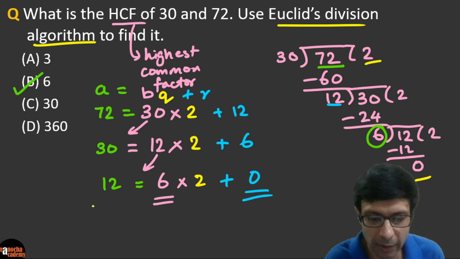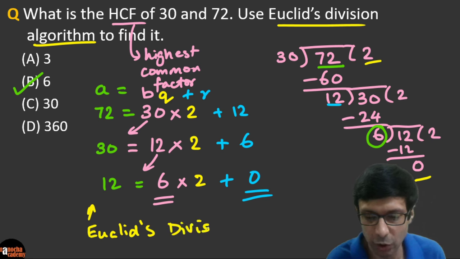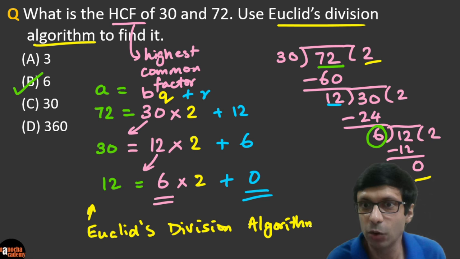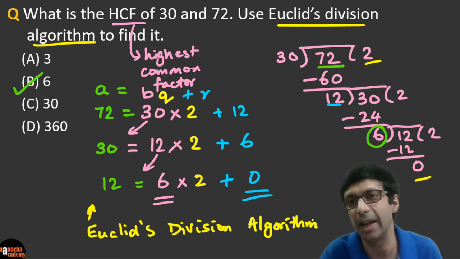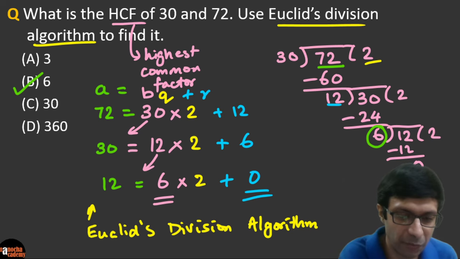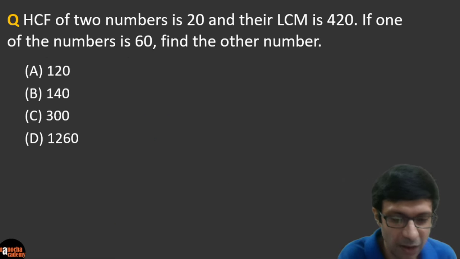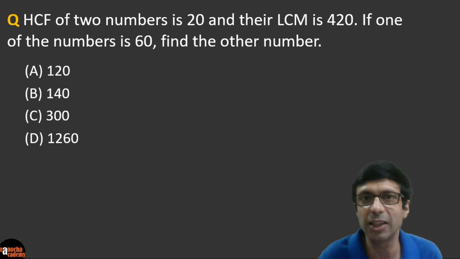What we've shown here in these steps is known as Euclid's division algorithm, because it's a set of steps, right? And it's actually used in computer programming to find the HCF, because it's a sequence of steps which gives you the HCF. Very good. So now let's take a look, guys, at the next question.